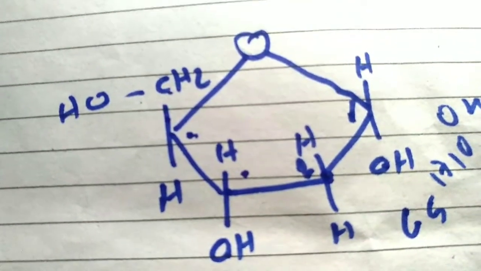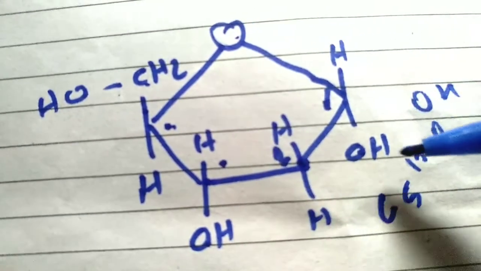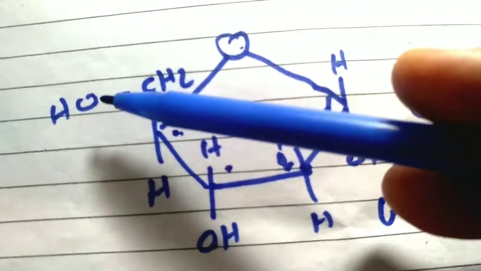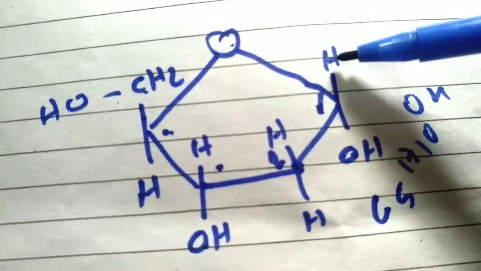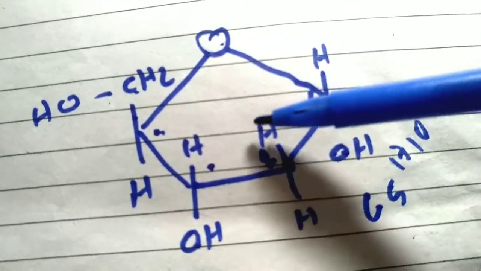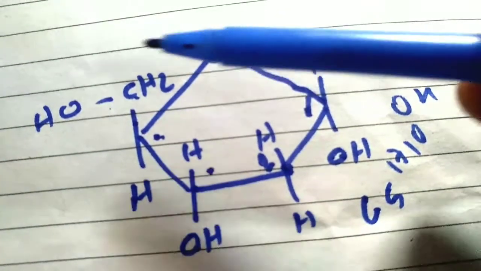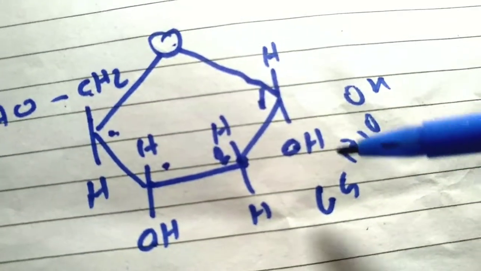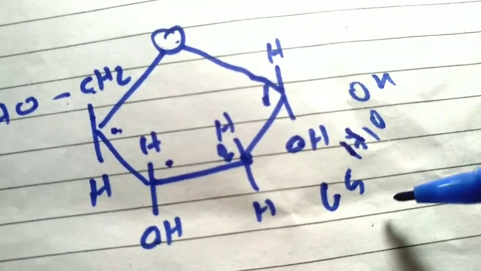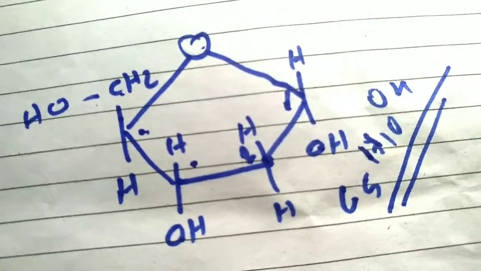There are 4 oxygen atoms in this sugar. This is the first one, this is the second oxygen, this is the third oxygen, and this is the fourth. And there are 10 hydrogen atoms. Okay, you count it. 1, 2, 3, 4, 5, 6, 7, 8, 9 and 10. So its formula becomes C5H10O4. It is called deoxyribose sugar.